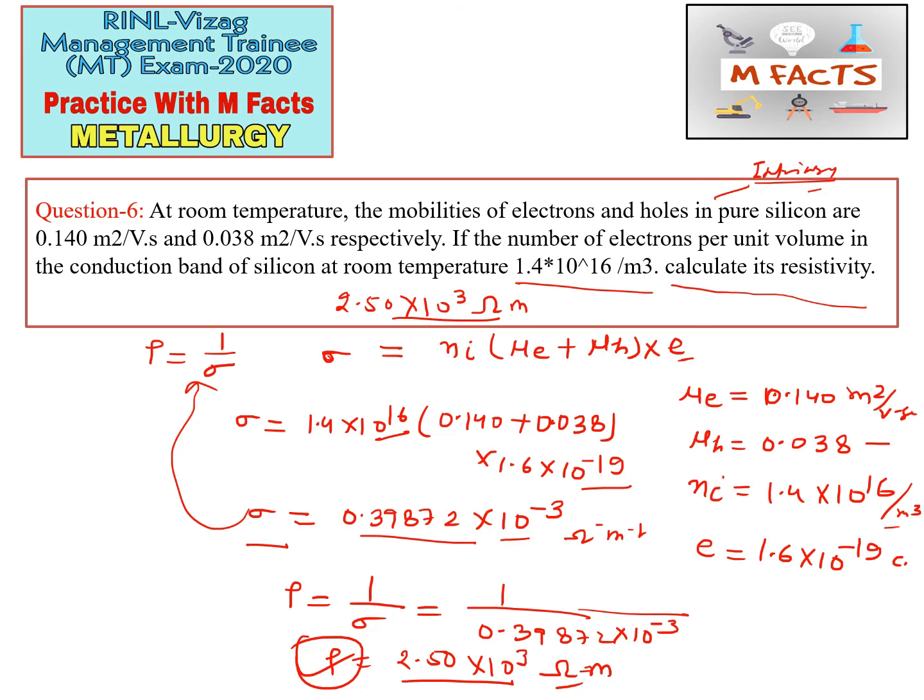This is how we calculated. We applied the formula sigma is equal to Ni (mu e plus mu h) into E, because they are talking about pure silicon, so this will behave like an intrinsic semiconductor. And we know the resistivity rho is equal to 1 by sigma, that is the inverse of this conductivity value. That's why we inverted this value and calculated this.